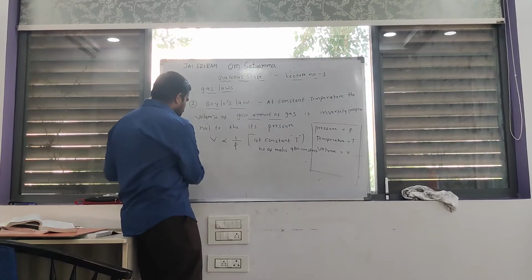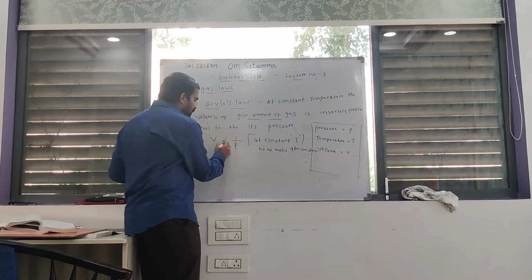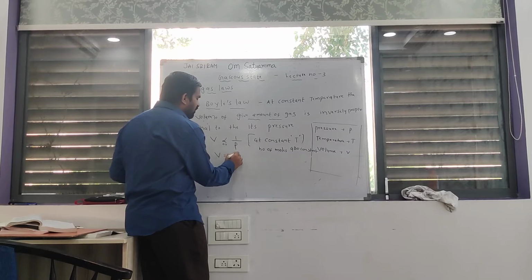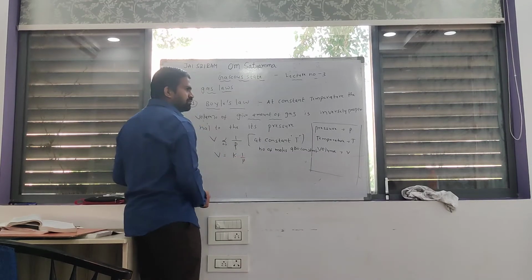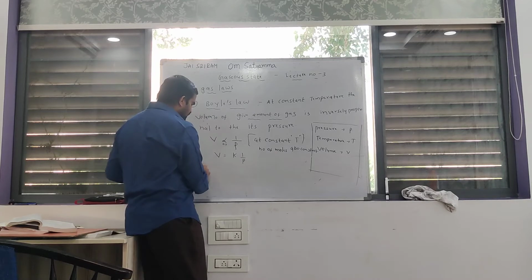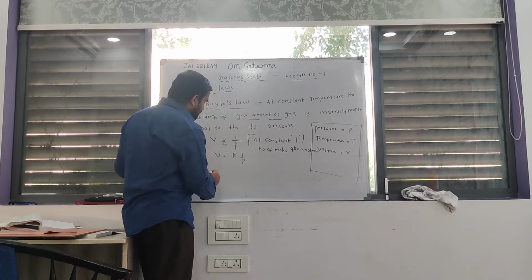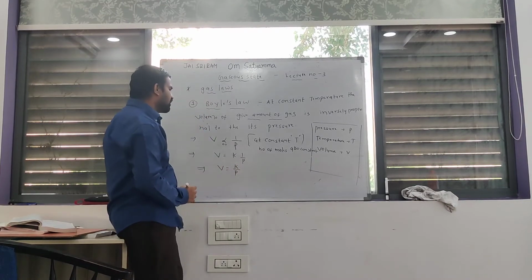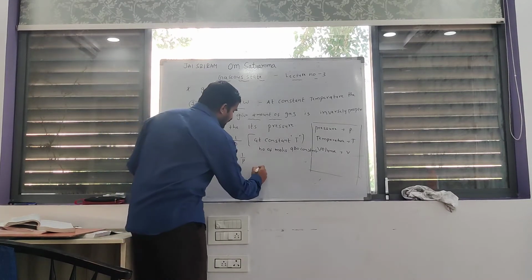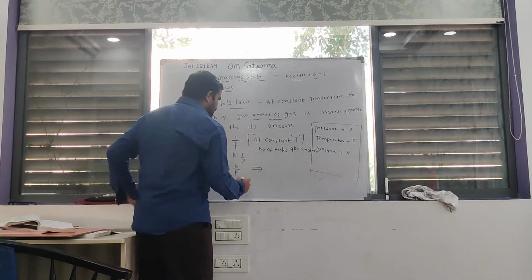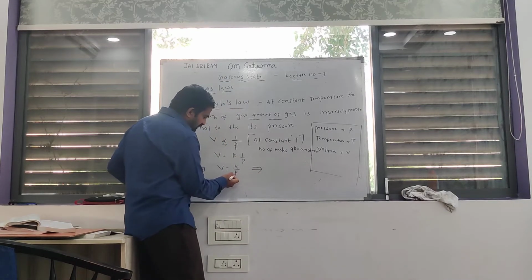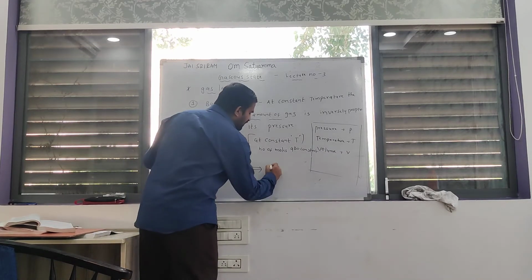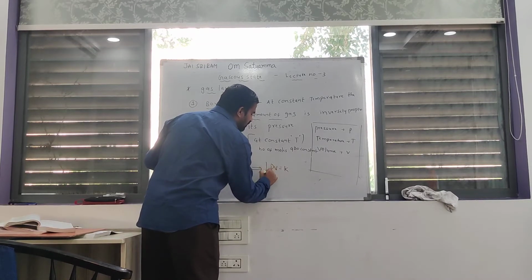Okay, you can observe here, if the proportionality is removed, a constant comes in, that's why V is equal to K into 1 by P. You can write this expression also like this: V is equal to K by P. Then if pressure is taken from this side to that side, PV is equal to constant.